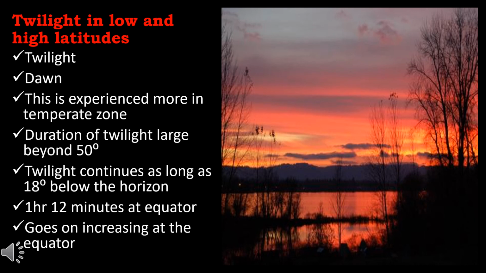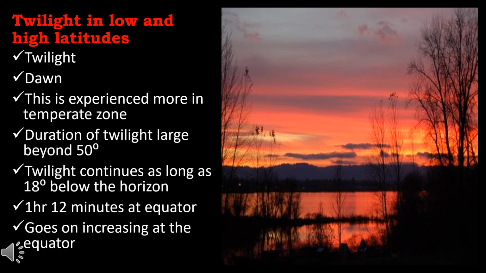Twilight in low and high latitudes. It is clear that there are generally great seasonal contrasts as one moves from equator to the poles. The variations in the amount of heat received at different parts of the earth during the year depend on the inclination of the sun's rays. The difference, though, is best explained by vertical and slanting rays of the sun. We should also remember that no place on earth has an abrupt change from vertical to slanting rays, or vice versa.